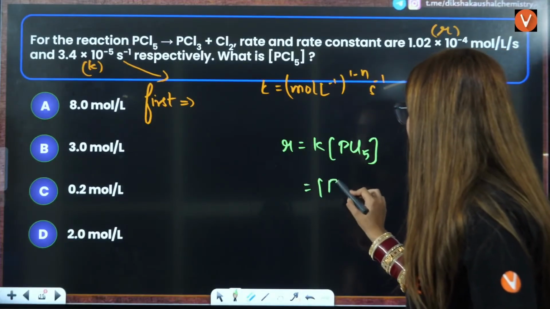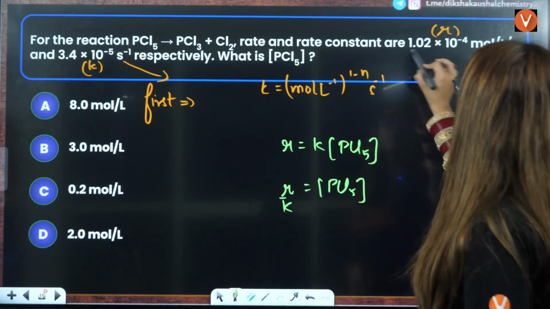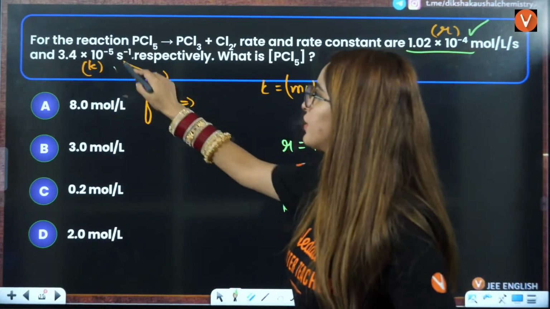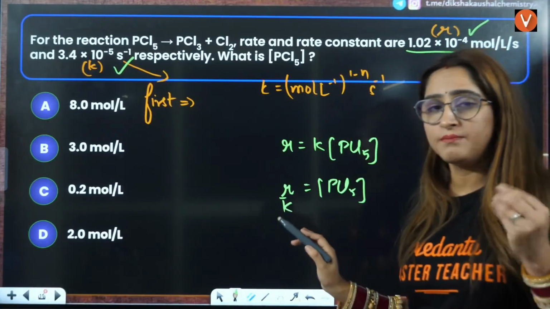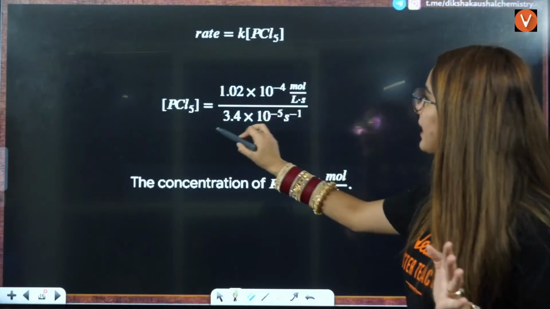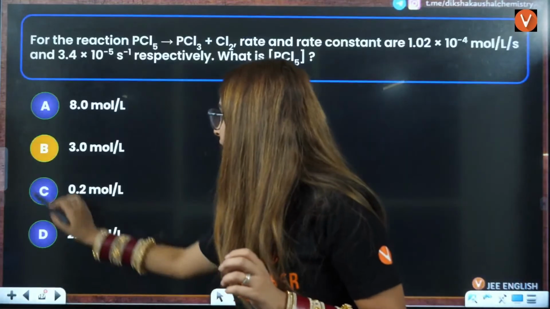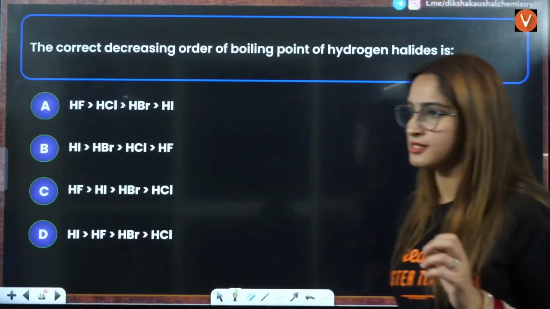So PCl5 is equal to R by K. The R value is given to you, the K value is given to you. Directly you can get your answer here, right? That is R by K. Put these values and you will get the answer as 3 moles. That is, B is the correct answer.